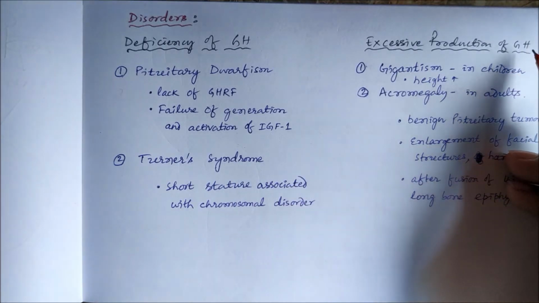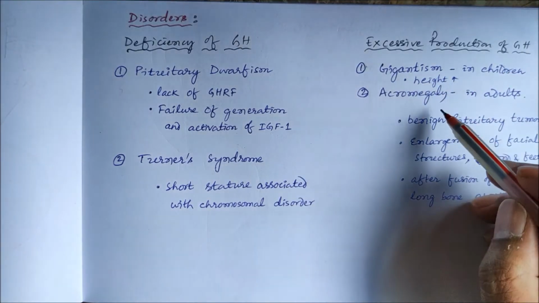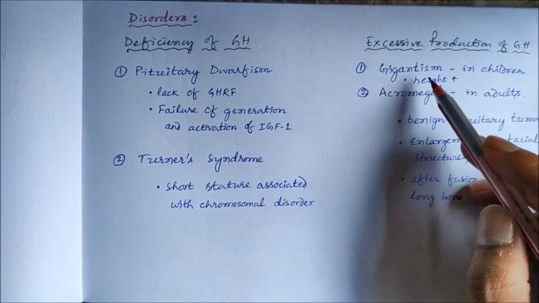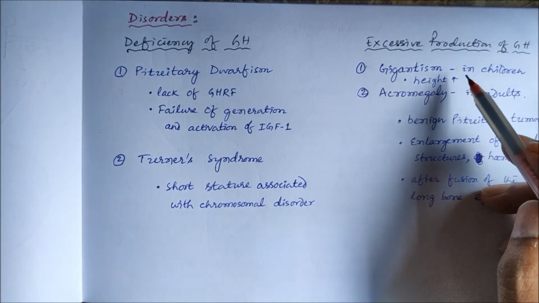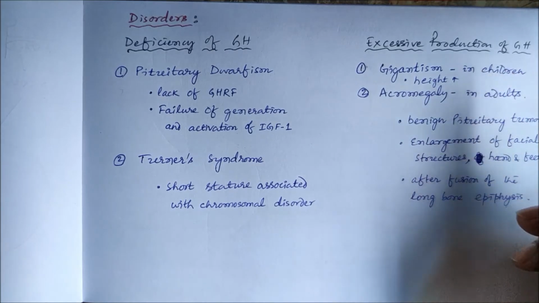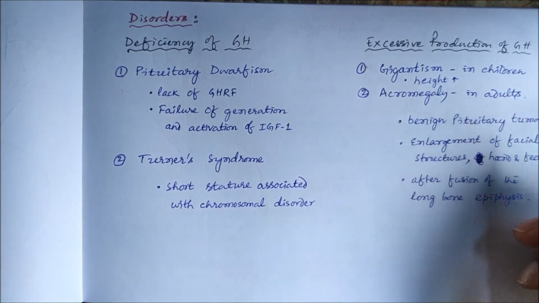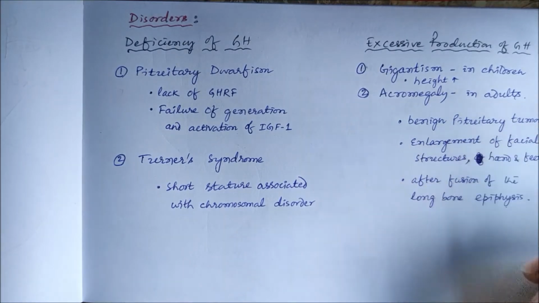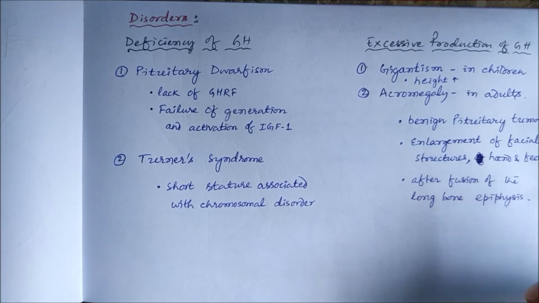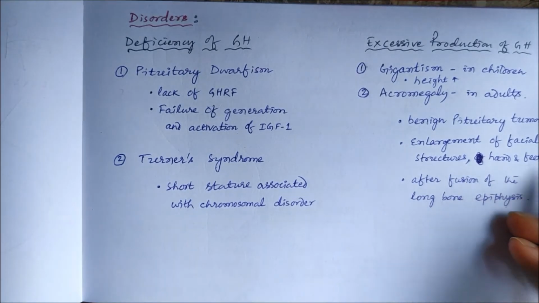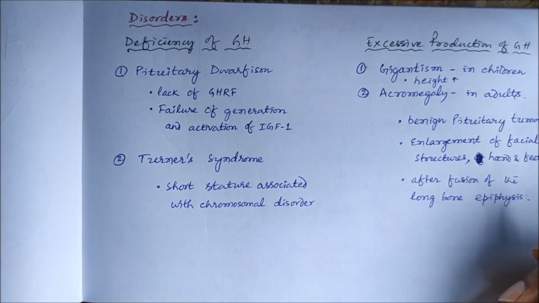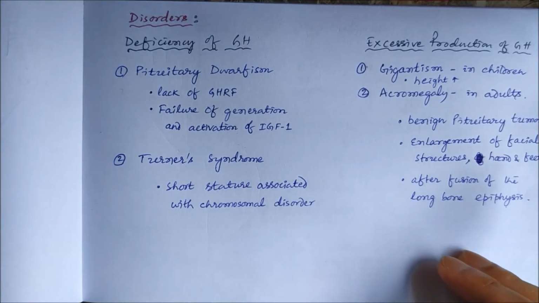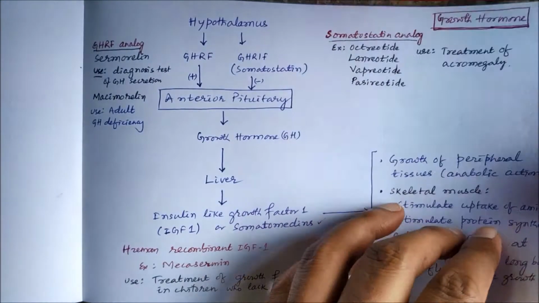Then excessive production of growth hormone leads to either gigantism or acromegaly. In children it is called gigantism, where the height increases due to excessive production of growth hormone. And acromegaly occurs in adults. It may be caused by benign pituitary tumor. So there may be enlargement of facial structures, hands and feet, and there can be fusion of the long bone epiphysis. So these are the disorders, and accordingly we can treat by using several drugs. Let us discuss them one by one.